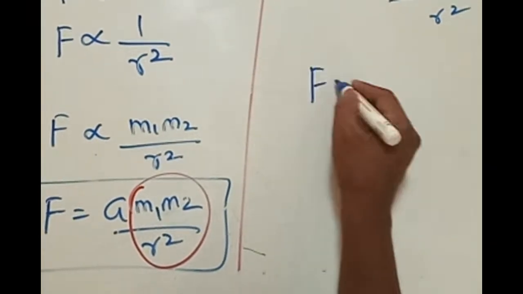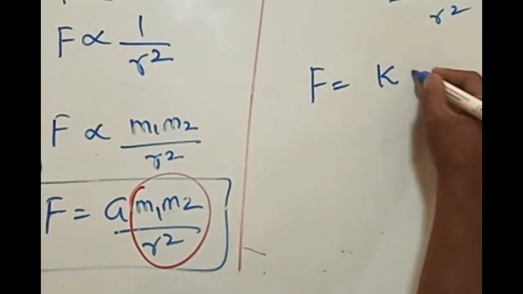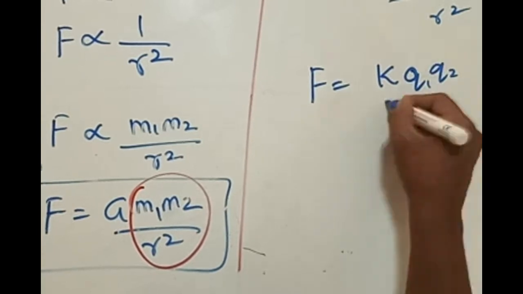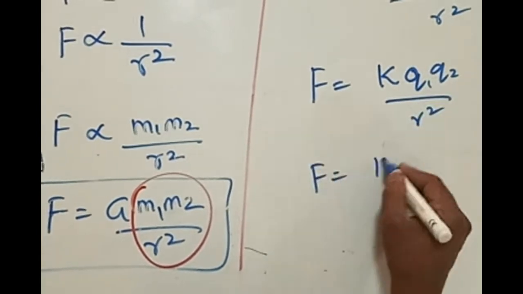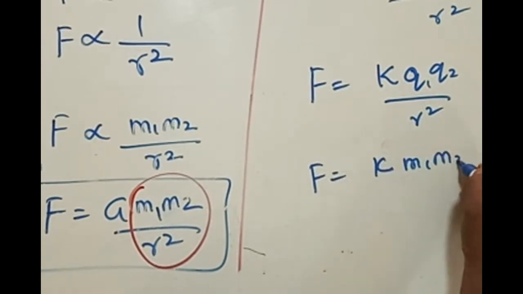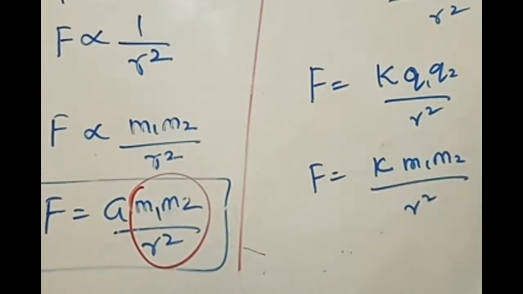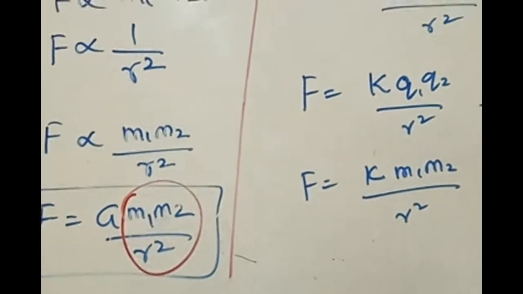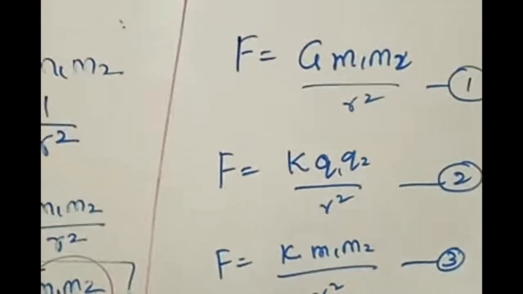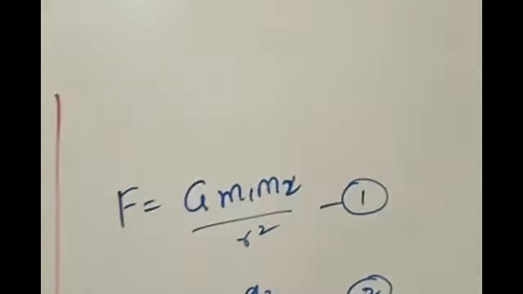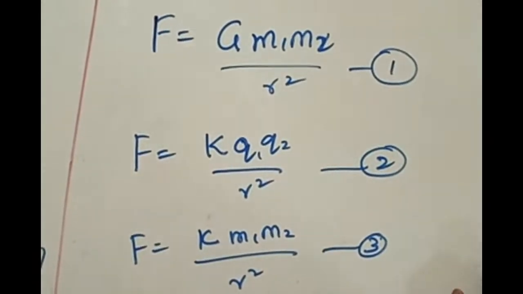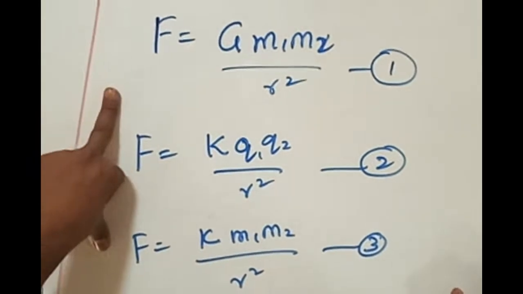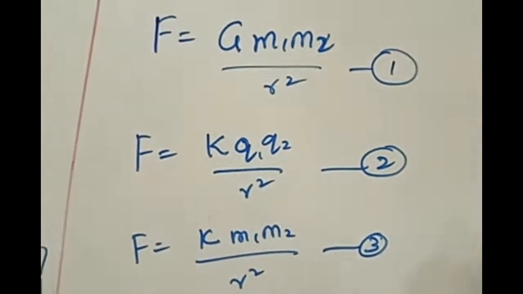In this chapter, later we do come across this equation, K q1 q2 by r square. Second equation. Again a third one, K is equal to m1 m2 by r square. We do come across this equation in three forms like this. We are going to come across these three equations in this textbook, and we use the force equation in these forms.